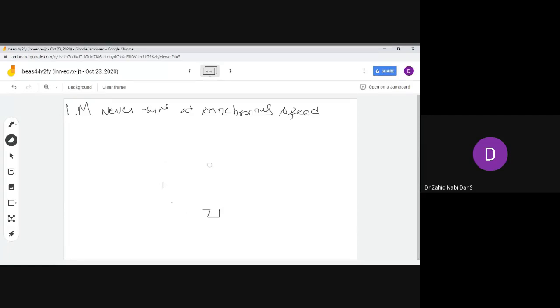Suppose I'm having an induction motor, I take a circle over here. So this is my induction motor.